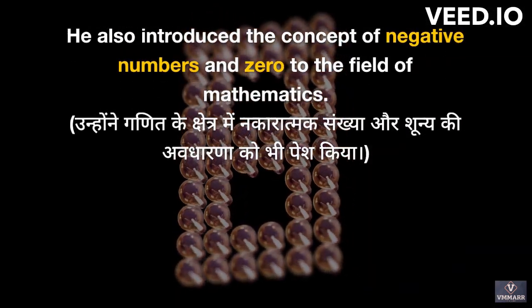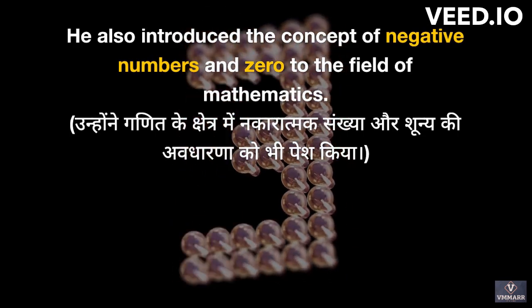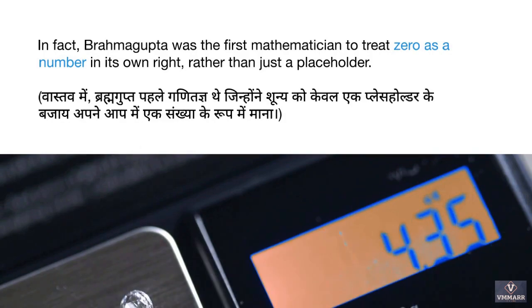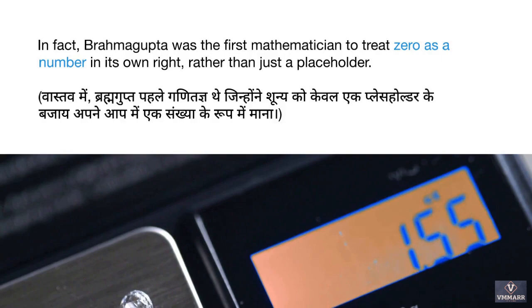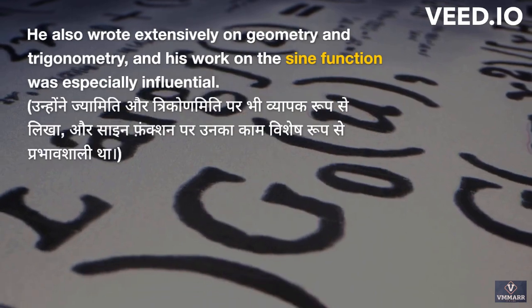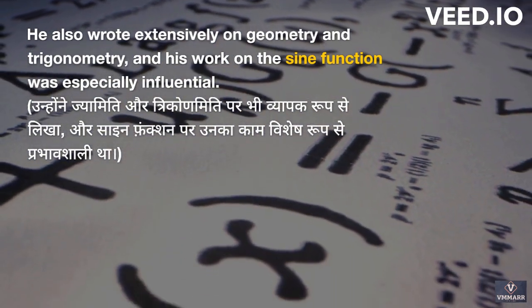This formula was later rediscovered by European mathematicians like Fibonacci and Cardano. He also introduced the concept of negative numbers and zero to the field of mathematics. In fact, Brahmagupta was the first mathematician to treat zero as a number in its own right, rather than just a placeholder. He also wrote extensively on geometry and trigonometry, and his work on the sine function was especially influential.